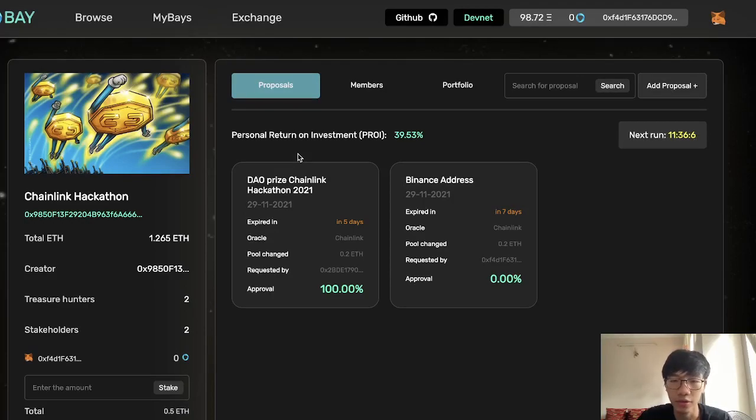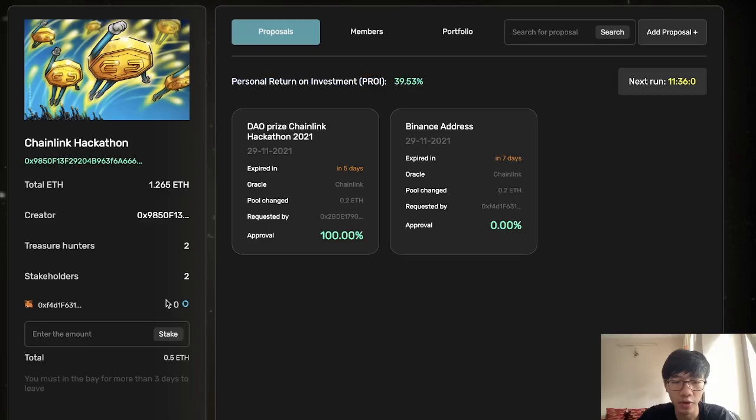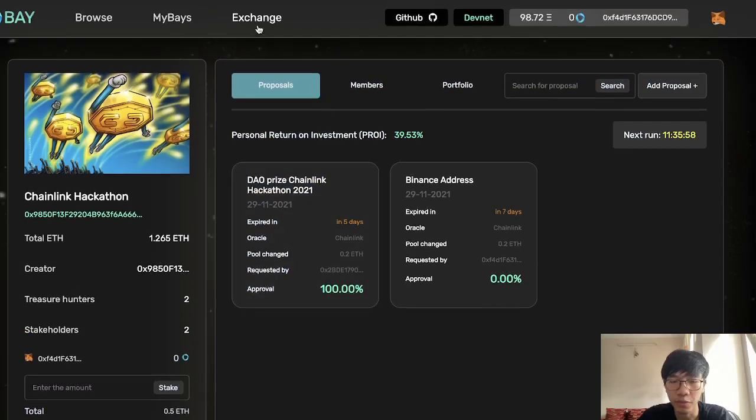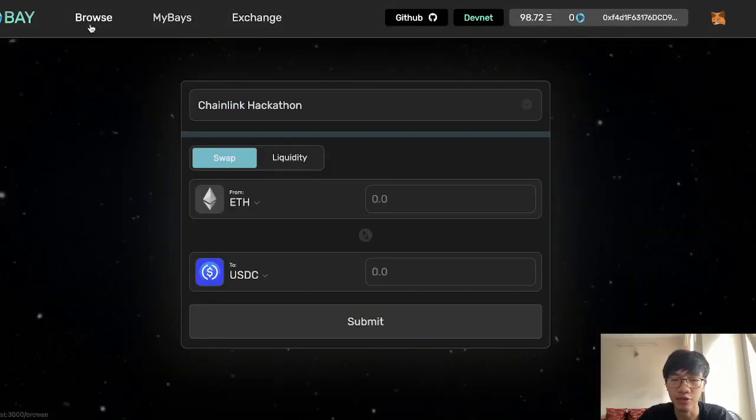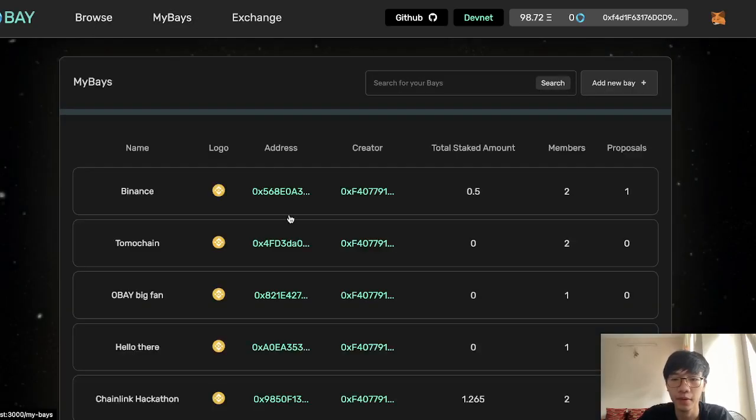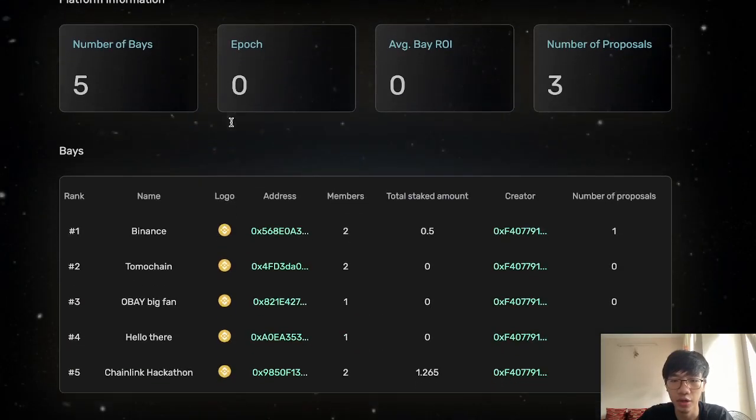Only the DAO, and then that DAO can use that OBAY to pay for the network fee on the decentralized exchange. Yes, so that's how it works.